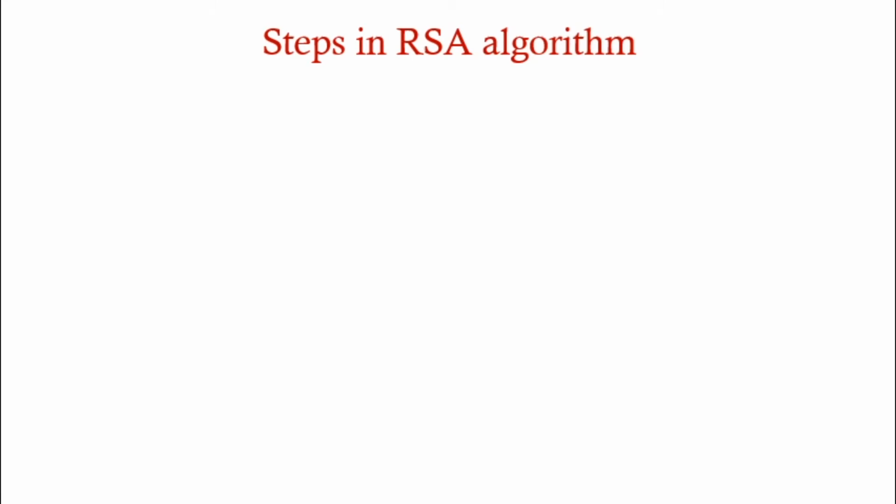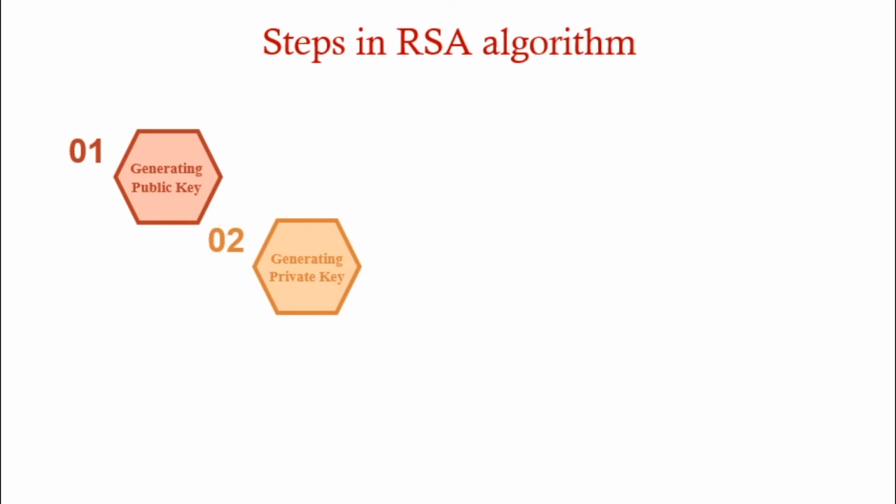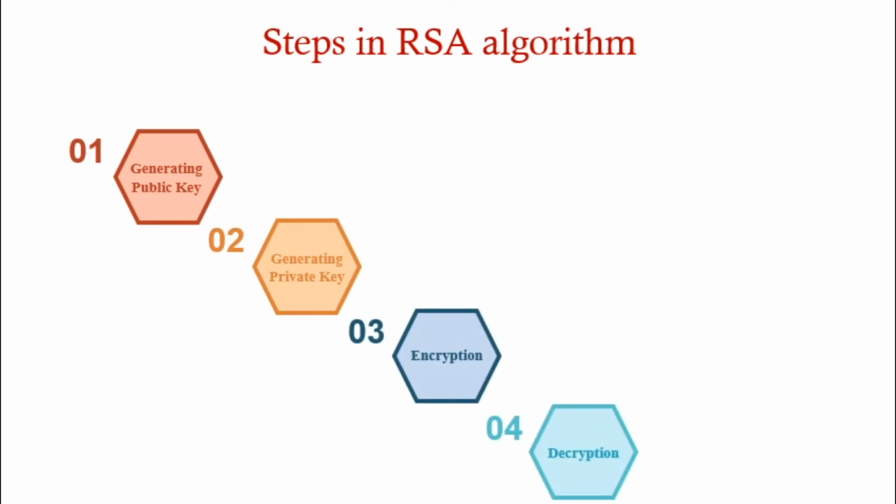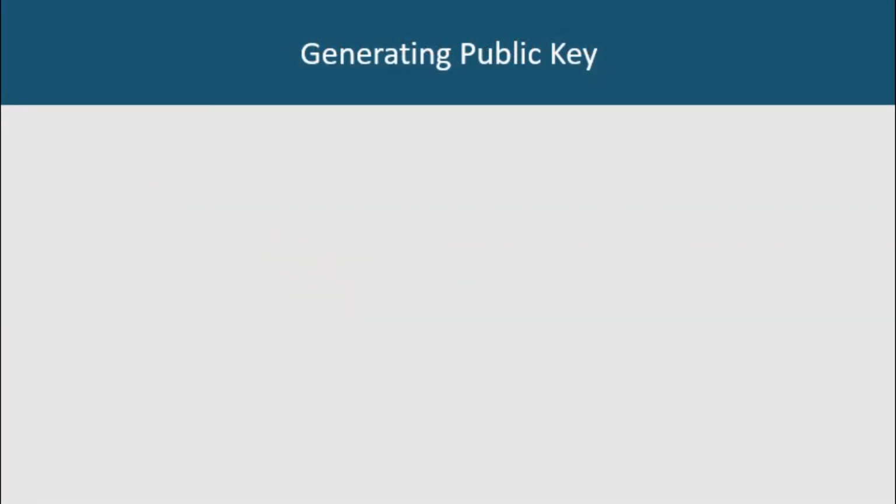The RSA algorithm has withstood attacks for more than 30 years, and it is used for the confidentiality and the authentication of the data. It includes the following steps: generating the public key, generating the private key, then performing the encryption of the data, and after this we can decrypt the data. The idea of RSA is based on the fact that it is difficult to factorize a large integer. The public key consists of two numbers called n and e.